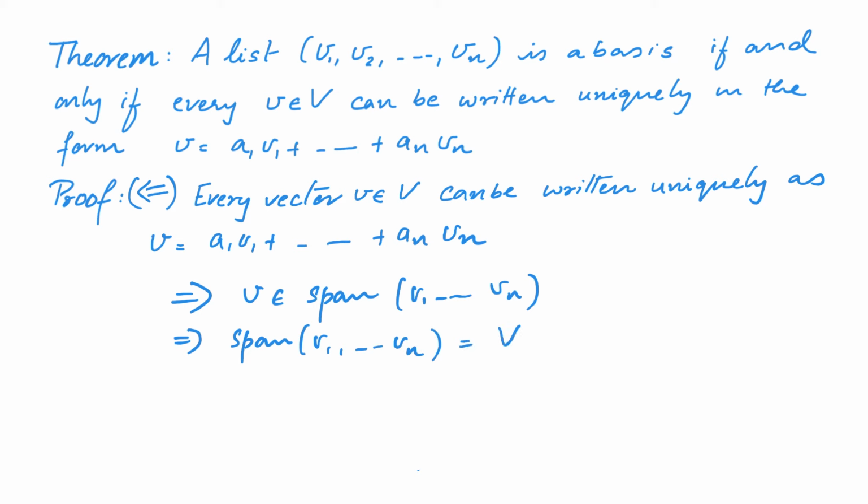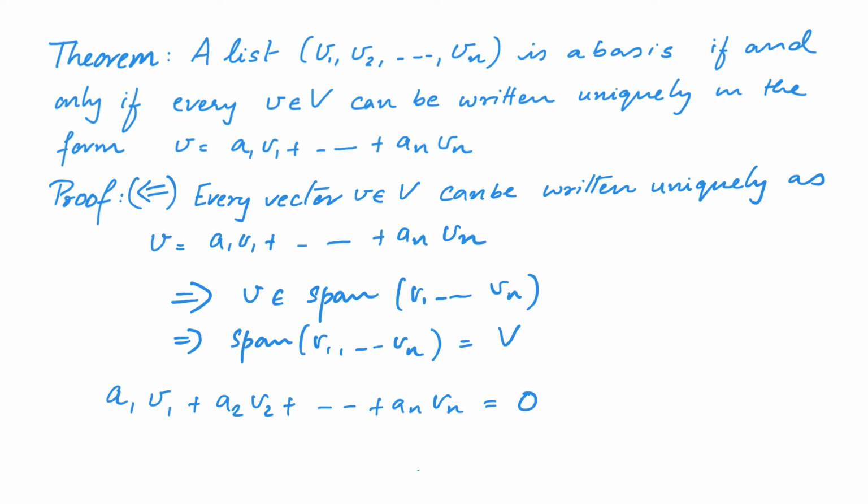Therefore, all we have to show is that the vectors v1 to vn are linearly independent. To show they are linearly independent, let us assume that a1 to an are constants such that a1 v1 plus a2 v2 plus etc. up to an vn is equal to 0.